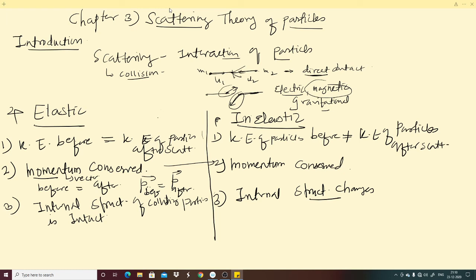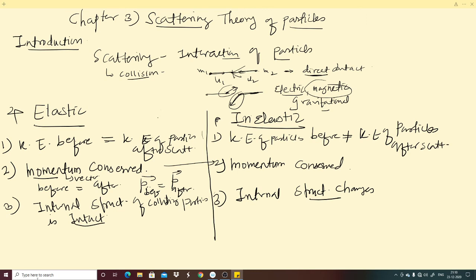Now if you look at it mathematically, you can write conservation of momentum as follows. Suppose m1 is this particle having velocity u1, and it collides with another particle having mass m2 and velocity u2. Momentum of the first particle is m1 u1, and m2 u2 is momentum of the second particle.